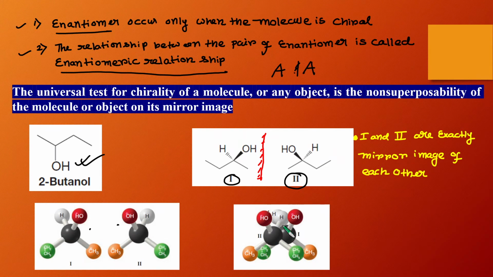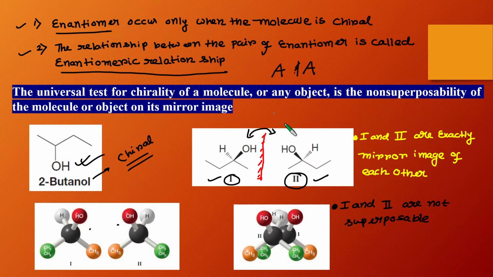Which shows that this compound 2-butanol is a chiral compound or chiral molecule, and structure 1 and structure 2 are enantiomers. So they have an enantiomeric relationship. So 1 and 2 are non-superimposable. The first conclusion is the molecule is chiral, and these two structures are called enantiomers.